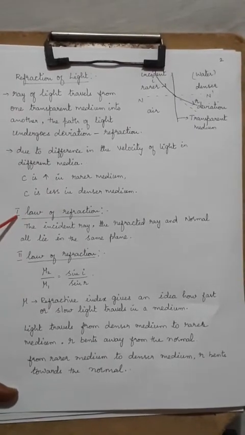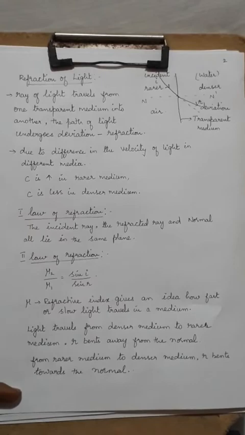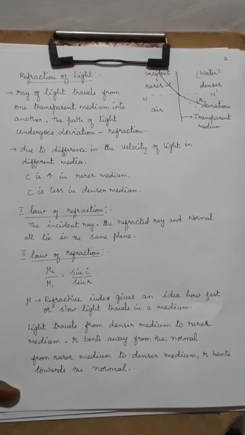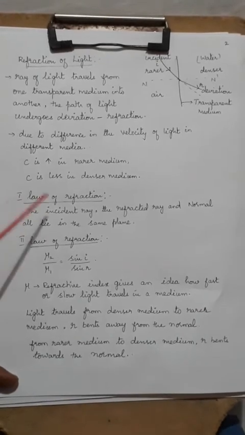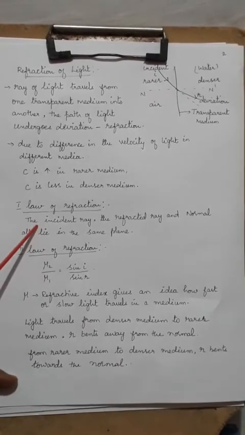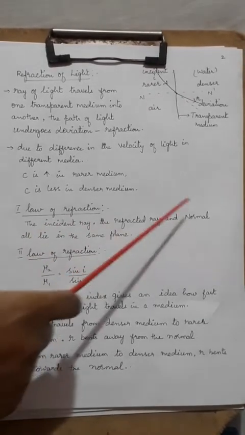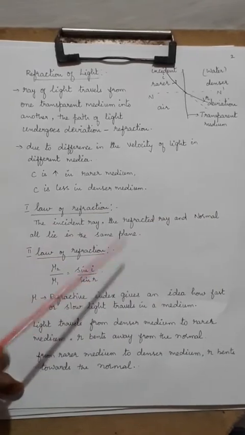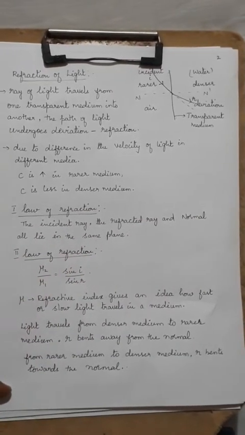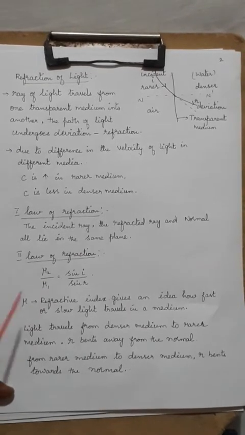Now it undergoes certain laws of refraction. The first law, which you would also have studied in reflection, says that the incident ray, the refracted ray and the normal all lie in the same plane. The second law, which is important, explains refractive index.